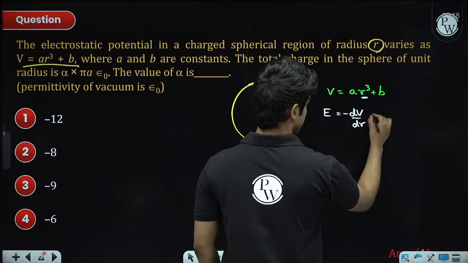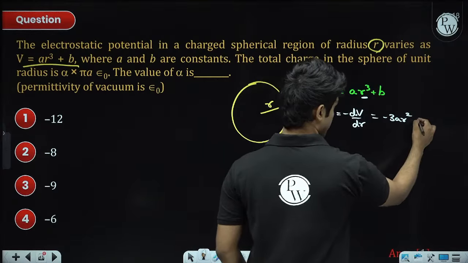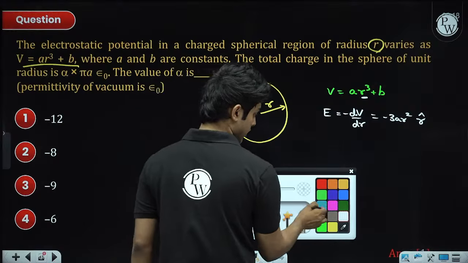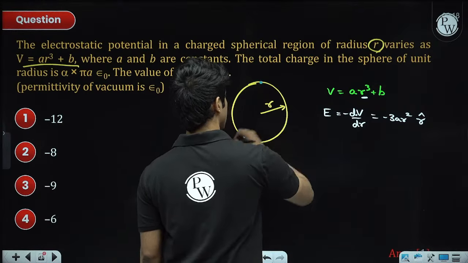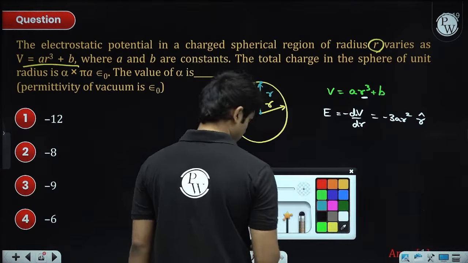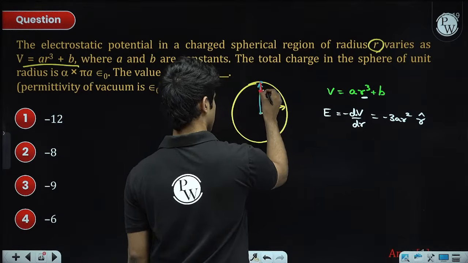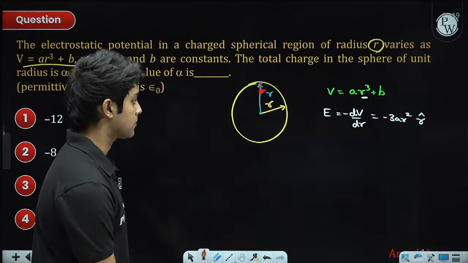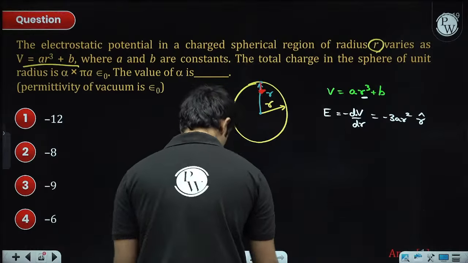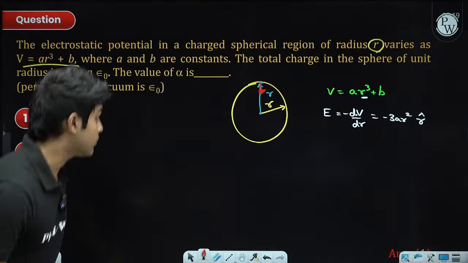So E is minus dV by dr, so this is minus 3a r square, and of course the electric field will be in the radial direction. So what that means is, if I choose a point somewhere over here, at a radial distance of r, the electric field will be in the minus r direction, which is in this direction, opposite to r vector. So now once we know the electric field, if we want to relate it to the charge, we can use Gauss law, right?